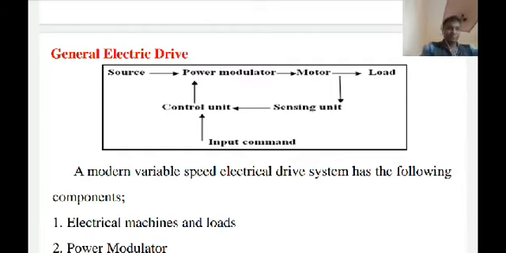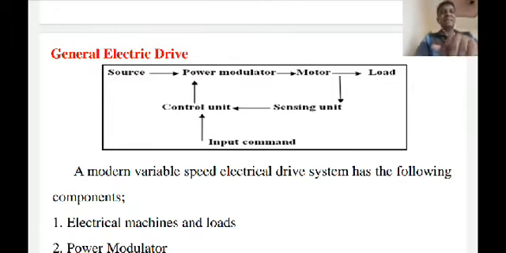One is a source, then second is a power modulator, then a motor, then load. Another is a control unit, sensing unit, and input command. Generally we focus on the source, then power modulator, motor, load, sensing unit, and control unit. This is the block diagram of the generalized electric drive. These are the components, or you can say the parts, of an electric drive.